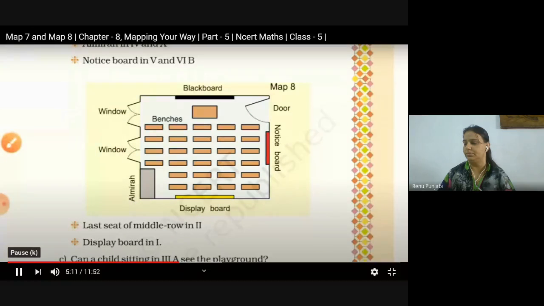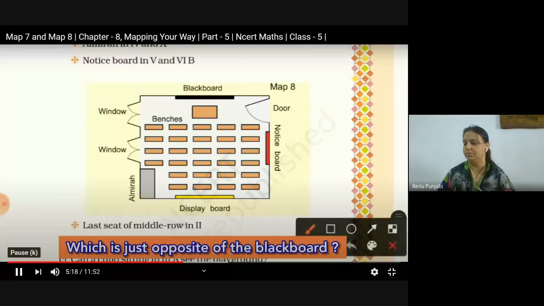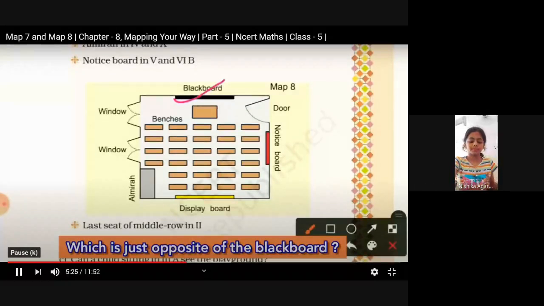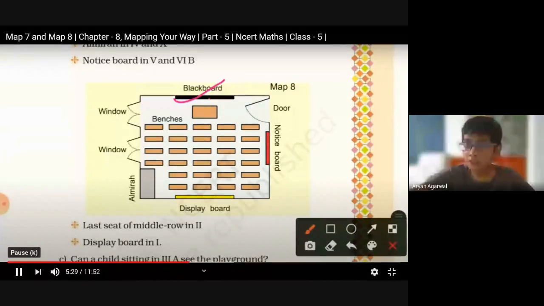So now let's try to answer some questions. So first is which of these is exactly opposite to the blackboard? So here we have the blackboard, and tell me which is exactly opposite to blackboard. Display board. The options are windows, notice board, and display board. So here is the blackboard, and you can see it's just opposite. In the opposite direction we have the display board. So we can write in the opposite direction of blackboard we have display board.